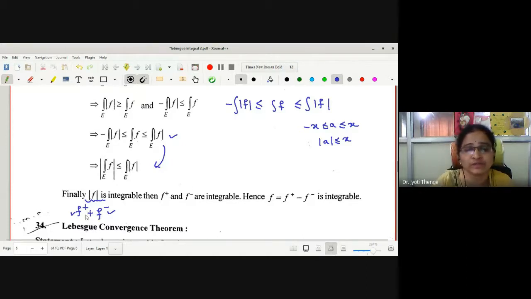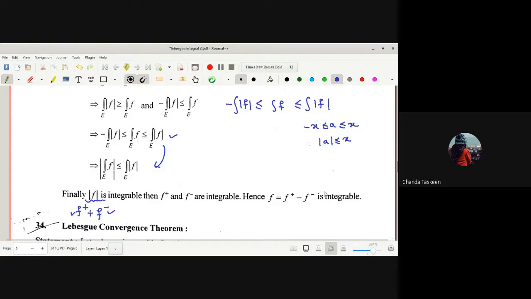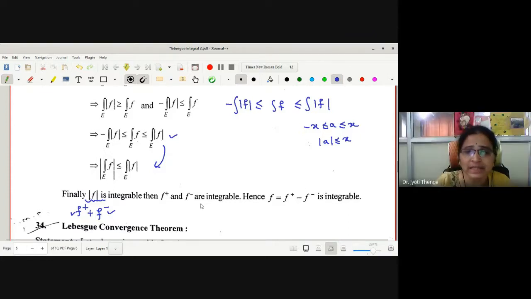Now, function f is f plus minus f minus, a subtraction of two integrable functions. Yes, it is integrable. Therefore, if mod f is integrable, then f is also integrable.